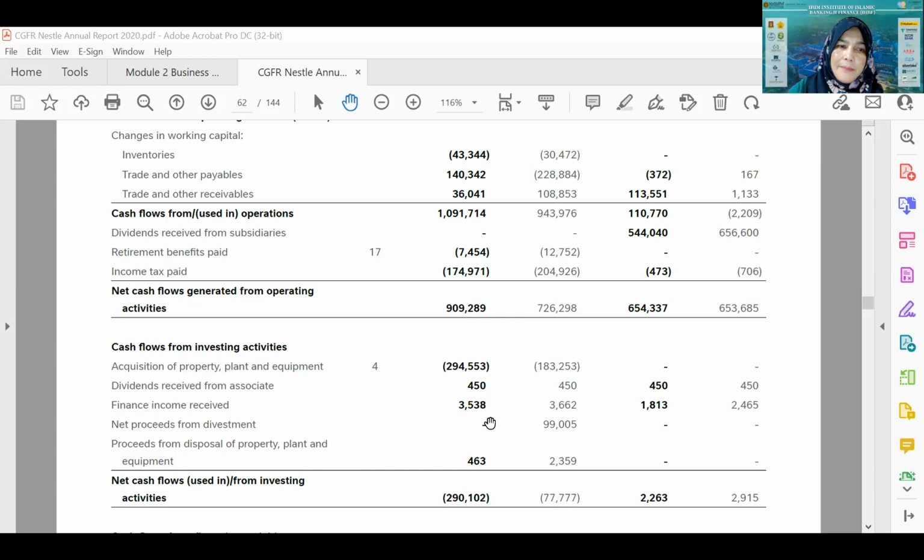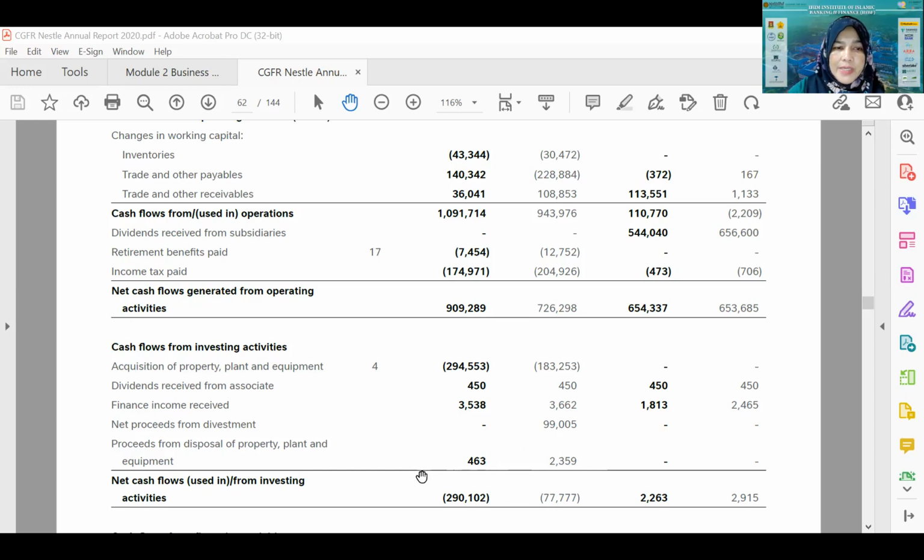So this is income. And after that, proceed from disposal of property, plant and equipment. Okay, divestment is specifically for investment. When they sell investment, they call it divestment. If they sell property or plant and equipment, it will be reported here, under disposal of property, plant and equipment. As you can see here, in 2019 it is 2.5 million, 2.3 million. In the year 2020, only 463 of property, plant and equipment was disposed, right?